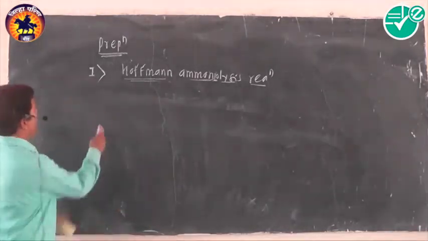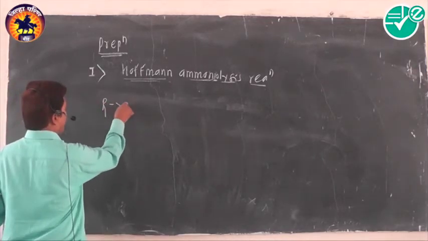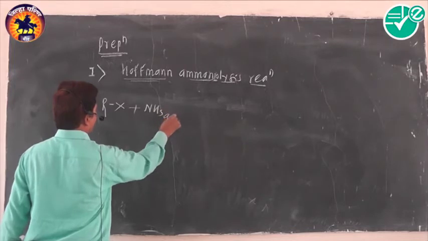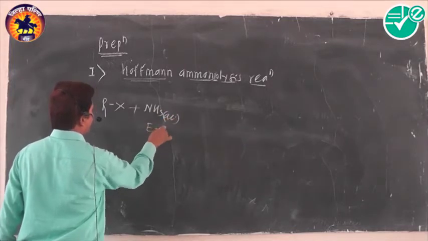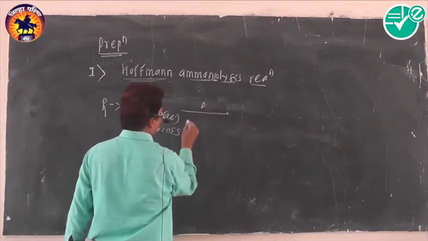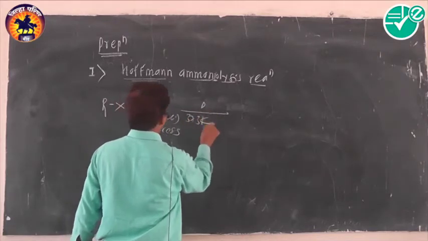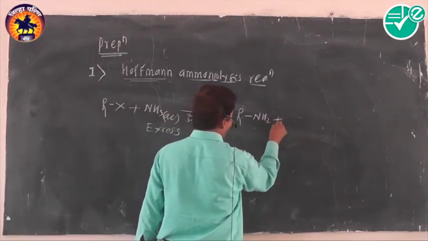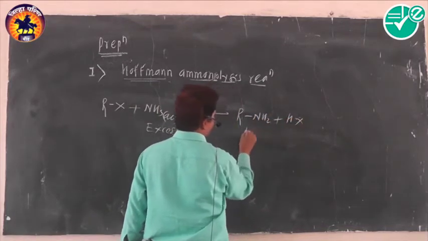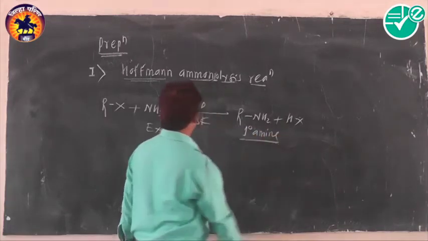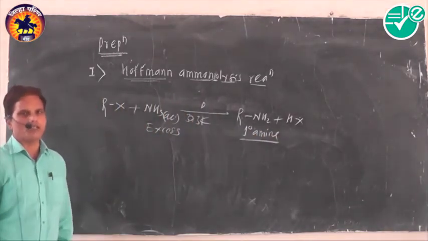Alkyl halides when heated with excess alcoholic ammonia at 373 Kelvin give a major product, primary amine, that is RNH2, along with HX.